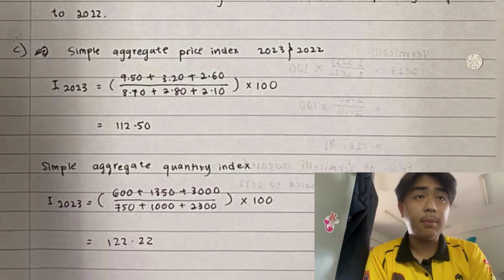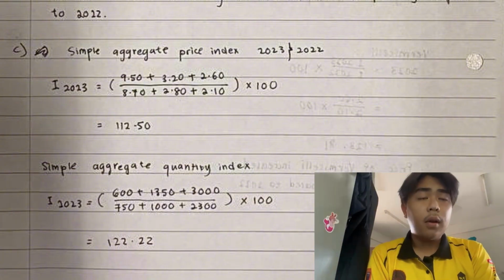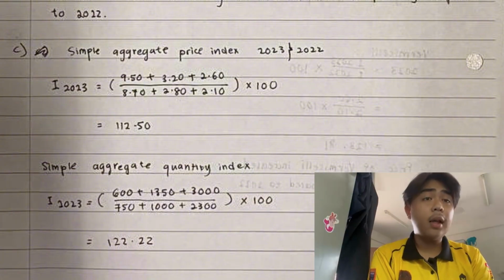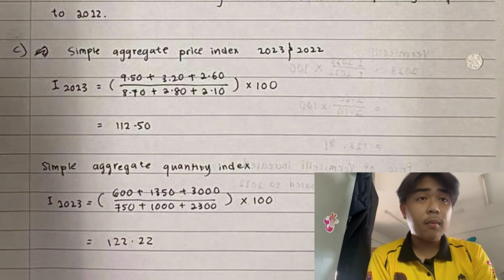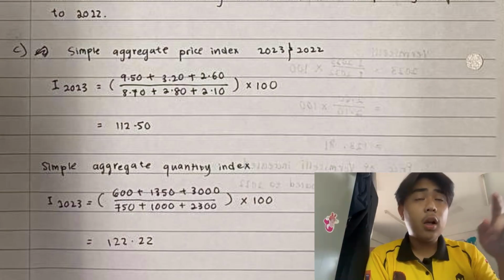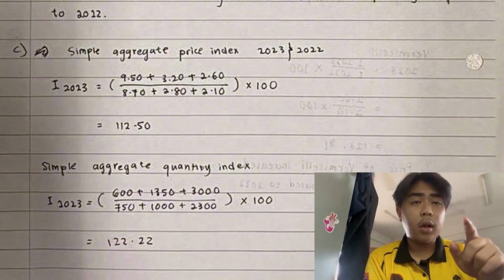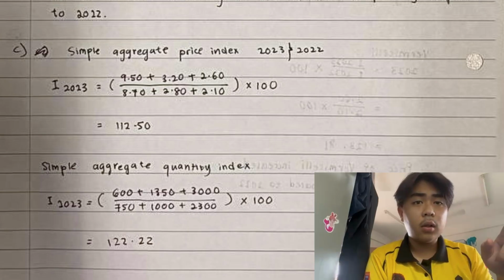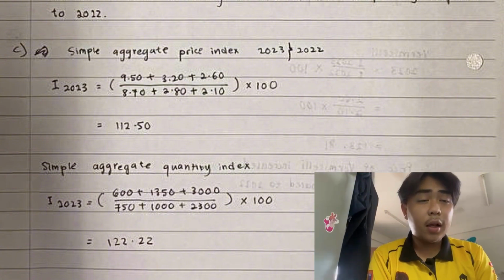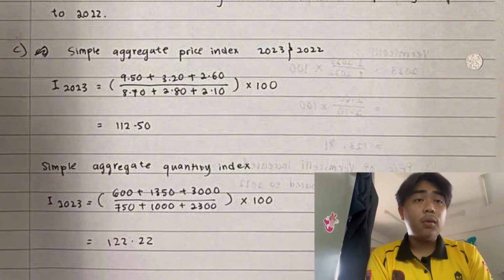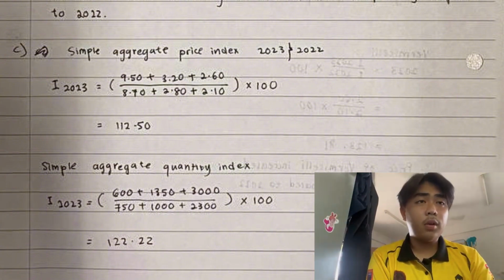That's for the simple aggregate price index. For the simple aggregate quantity index, use the same formula: the total of quantity 2023 divided by the total of quantity at 2022 and times it with 100, and then you will get the answer 122.22.